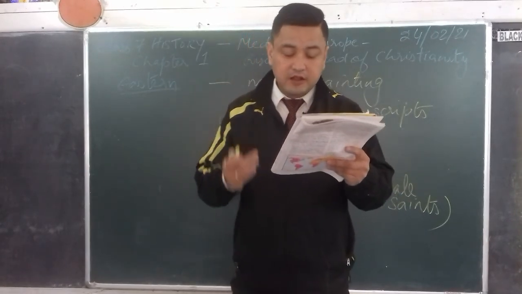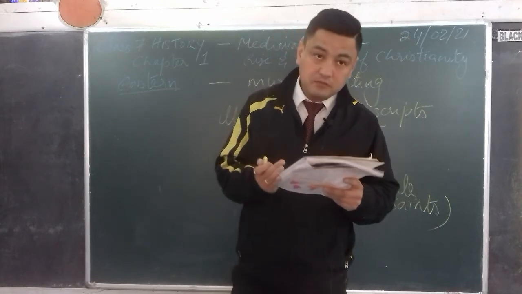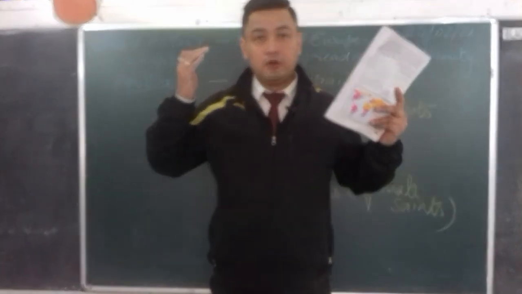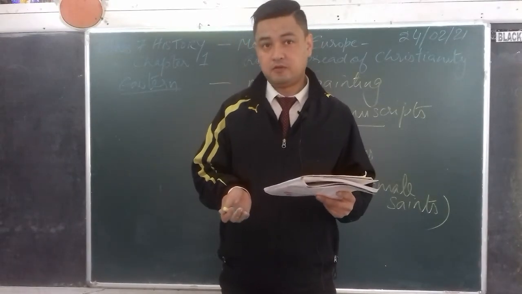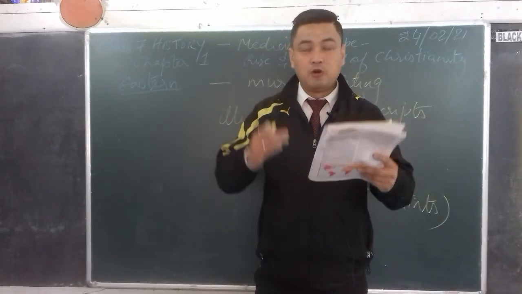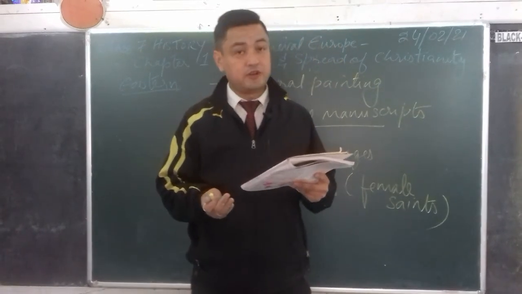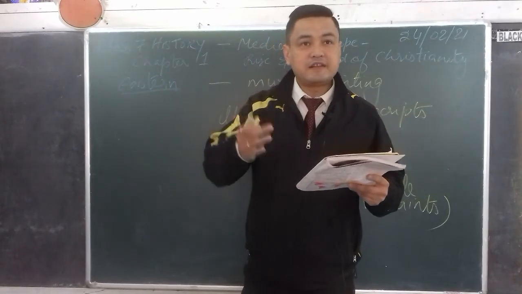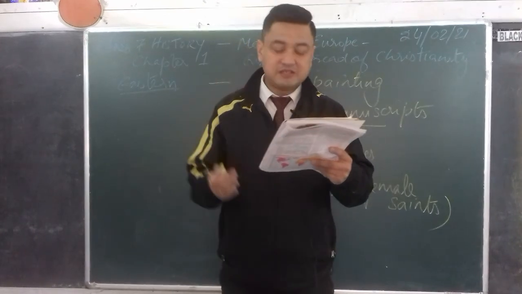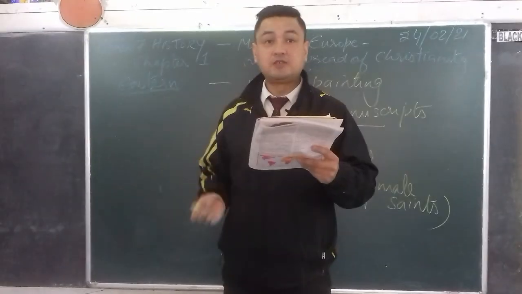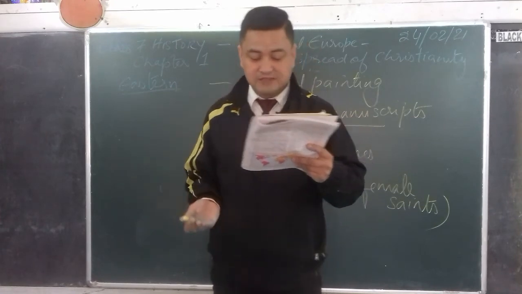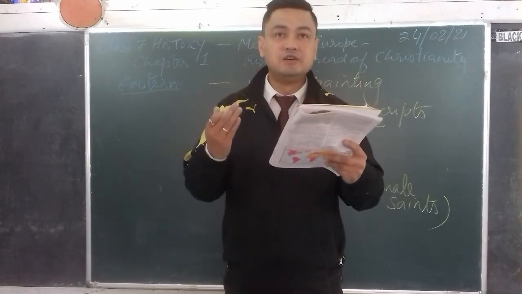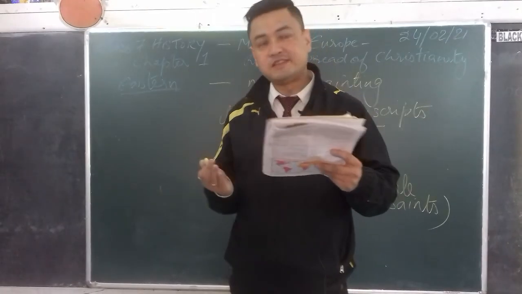So you find a number of art forms that developed in the Byzantine Empire when the Eastern Roman Empire was at its zenith, when the Eastern Roman Empire was profitable economically, culturally, as well as in military. So at the time, art and architecture also developed, and they used illuminated manuscripts, paintings in fresco, as well as mosaic images, as well as painted icons, meaning figures or statues were made. Beautiful figures and statues were made.